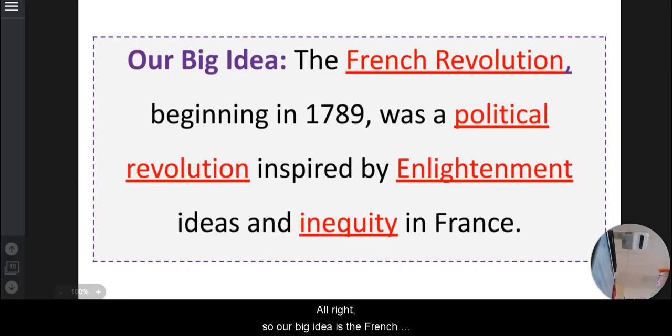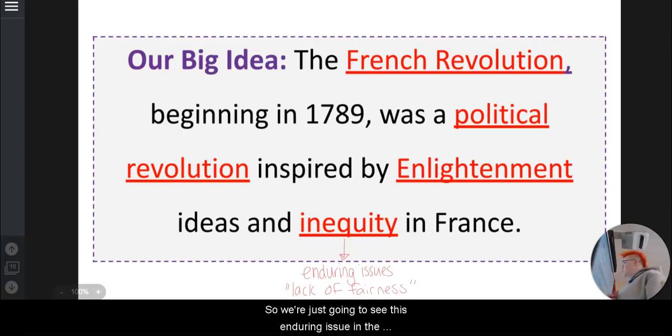All right, so our big idea is the French Revolution, beginning in 1789, was a political revolution inspired by the Enlightenment, ideas, and inequity in France. Remember, this is one of our enduring issues. And when we think of inequity, we're thinking a lack of fairness. So we're just going to see this enduring issue in the French Revolution.